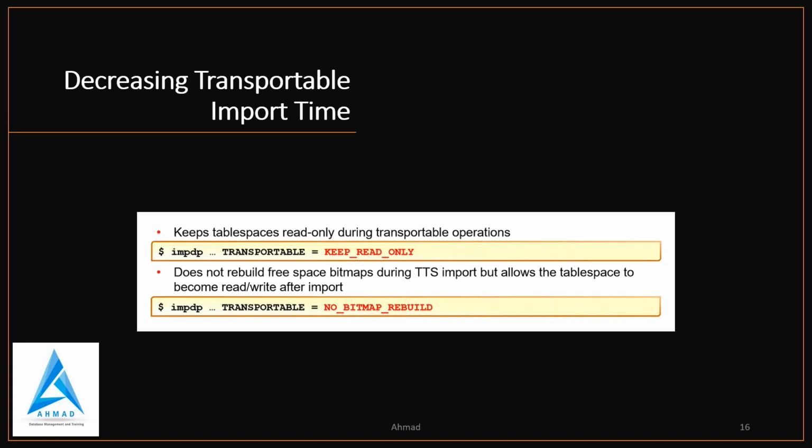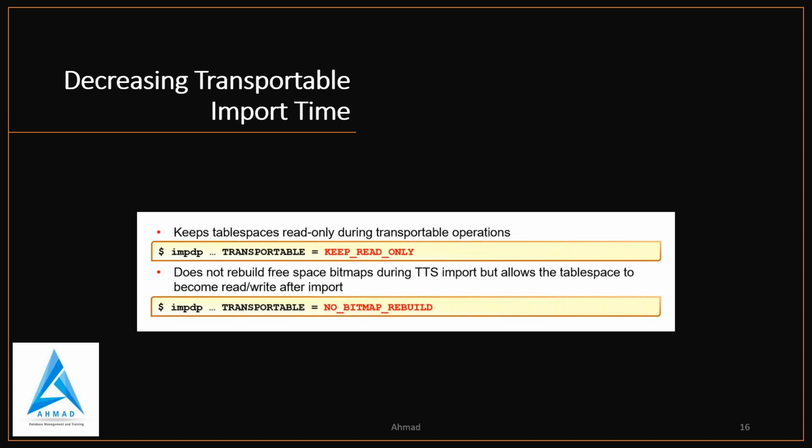Data Pump tracking free space in a transportable tablespace did not scale for large tablespaces. We had customers where export would take hours to gather information about free space. So to fix this performance issue, Data Pump changed to rebuilding the bitmap of free space at import time. So in 19c, if the DBA wants to do a read-only import, the DBA can use KEEP_READ_ONLY.